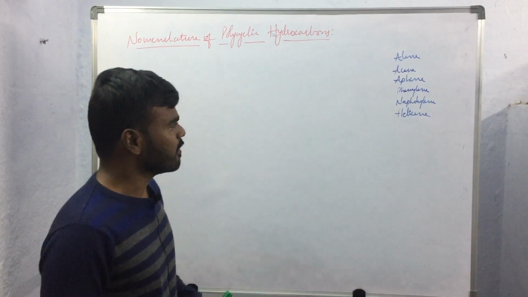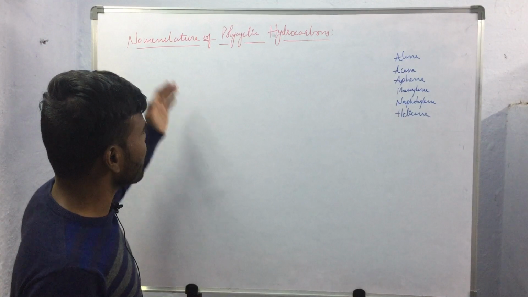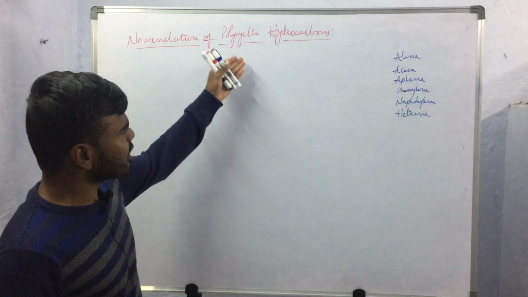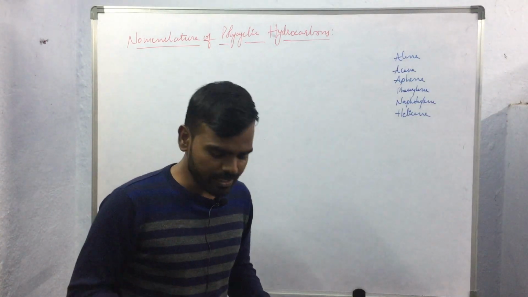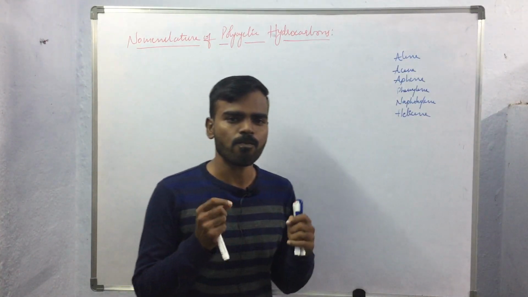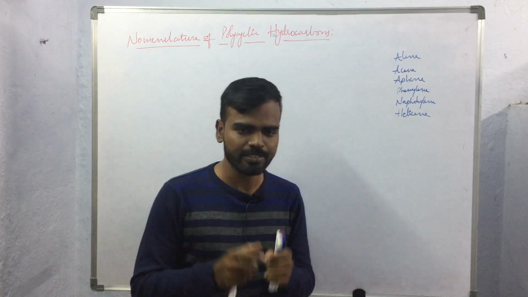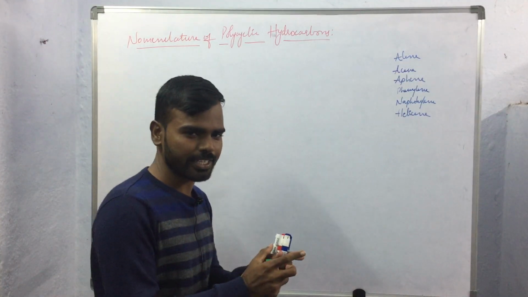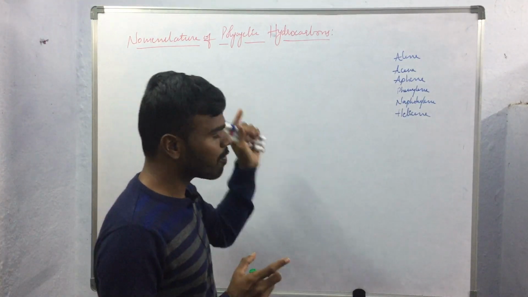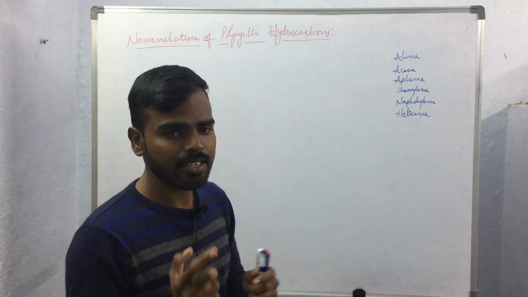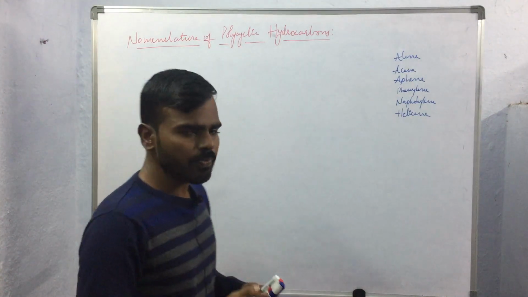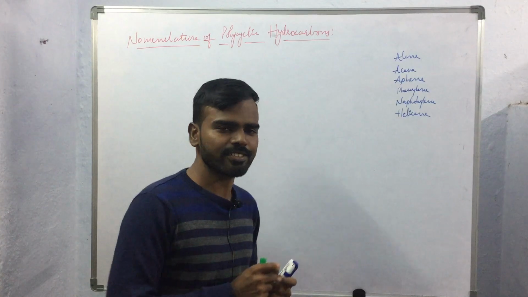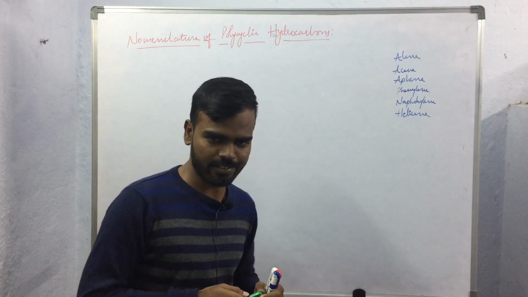Hello everyone. In this video, we will continue with the nomenclature of polycyclic hydrocarbons. These polycyclic hydrocarbons are the hydrocarbons in which more than one ring will be there. That means the compounds which contain more than one ring. Such compounds we will be calling polycyclic compounds. In the last video, we discussed the nomenclature of bridged bicyclic ring systems and spirofused ring systems.